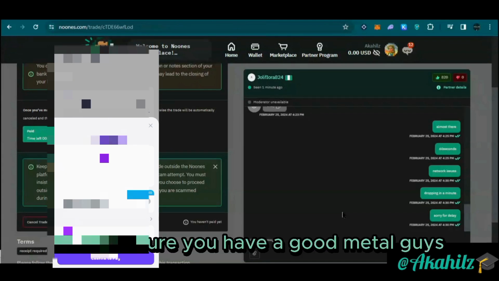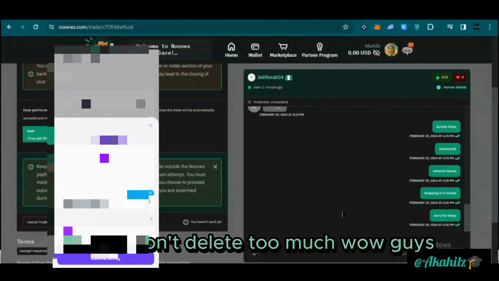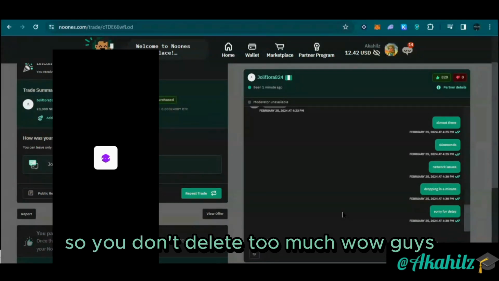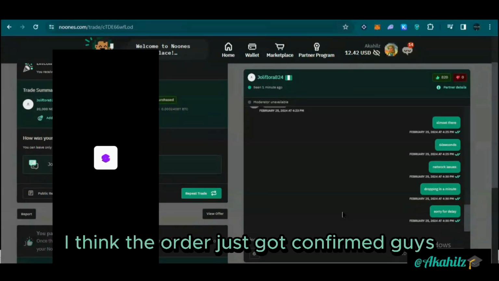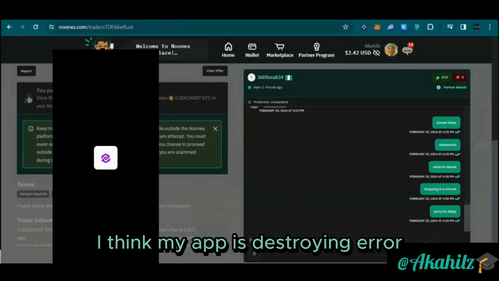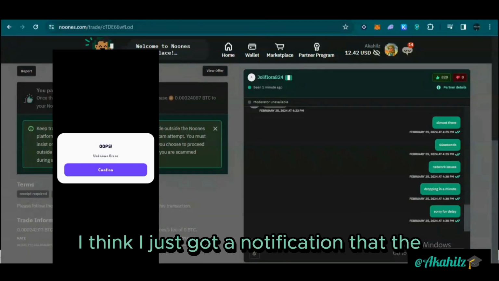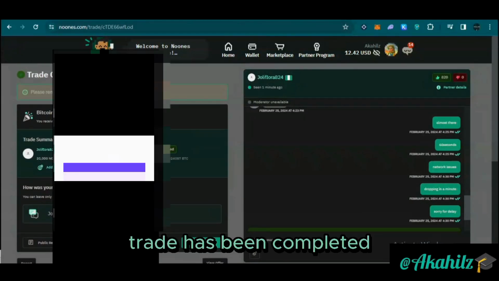Load. So make sure you have a good network, guys, so you don't delay too much. Wow, guys, I think the order just got confirmed. I think my app is still showing error. I think I just got notification that the trade has been completed.